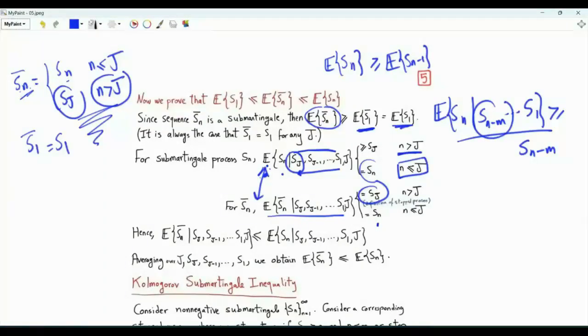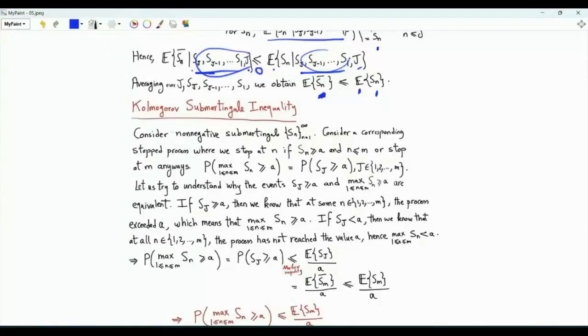Comparing these two expectations, we obtain that the conditional expectation of Sn bar given j and the random variables from S1 to Sj is less than or equal to the conditional expectation of Sn given j and the random variables from S1 to Sj. Averaging over these random variables, we get that the expectation of Sn bar is less than or equal to the expectation of Sn. Now we can prove Kolmogorov's submartingale inequality.